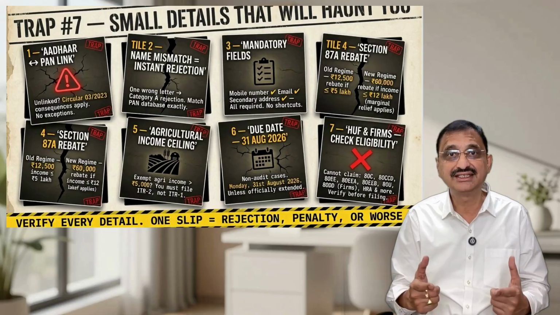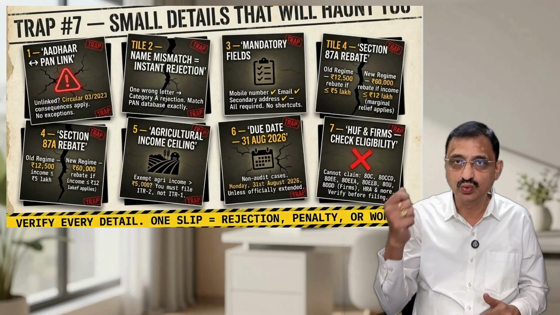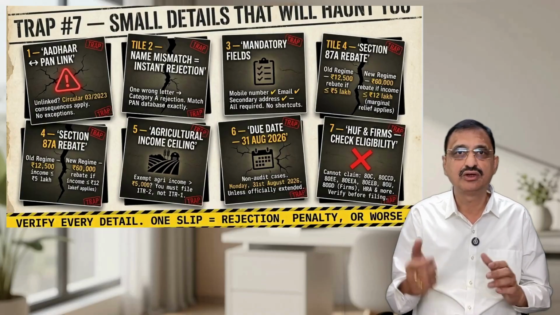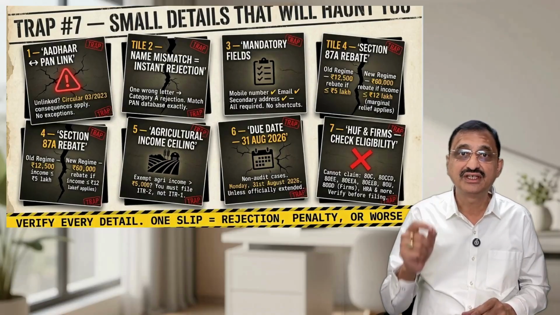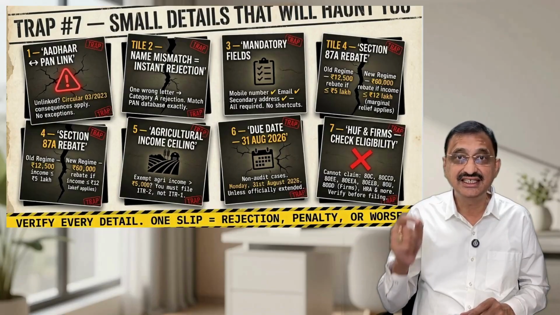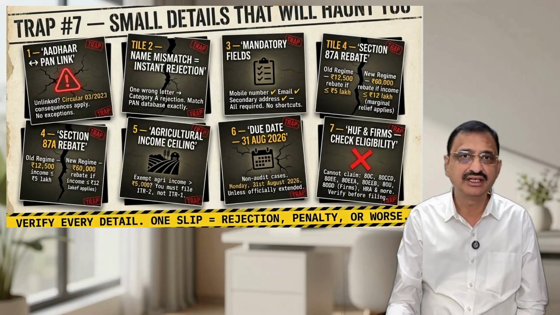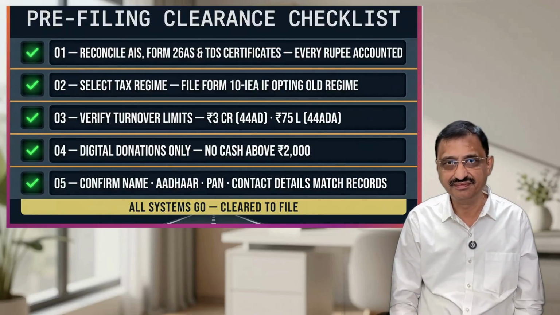Agricultural income shown as exempt can't exceed 5,000 rupees. Anything more than that, file ITR-2. Due date is 31st August 2026 for non-audit cases unless extended. HUFs and firms can't claim many deductions like 80CCD, 80EE, 80EEA, 80EB, 80DD, 80U, HRA, and many others. Check eligibility first. Practical checklist before you file.